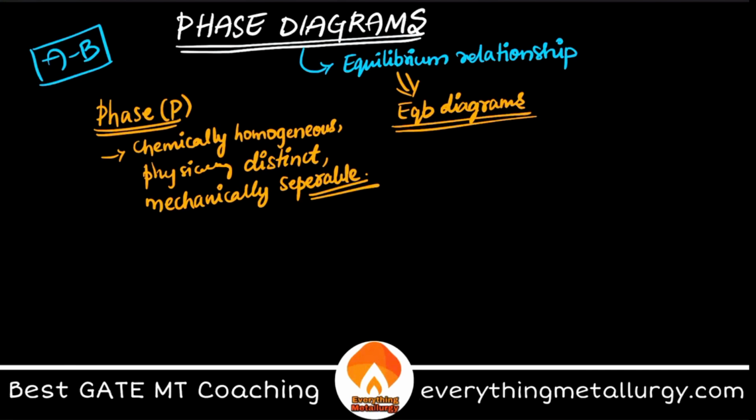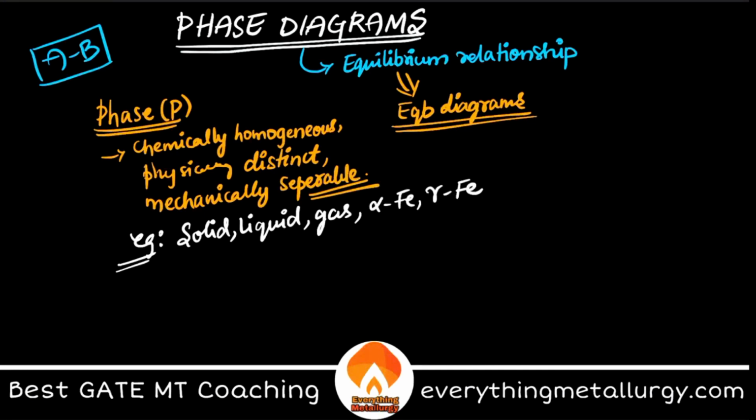Mechanically separable, in the sense that by doing some mechanical operations you should be able to separate it. If all these 3 are satisfied, we call it a phase. What are the examples? The best example that you have is a solid. Solid is a phase. Liquid, gases. If you are talking about any systems, we have alpha iron, gamma iron. This is ferrite, this is austenite, which we call. If you remember the iron carbon phase diagram, all these are examples of phases.